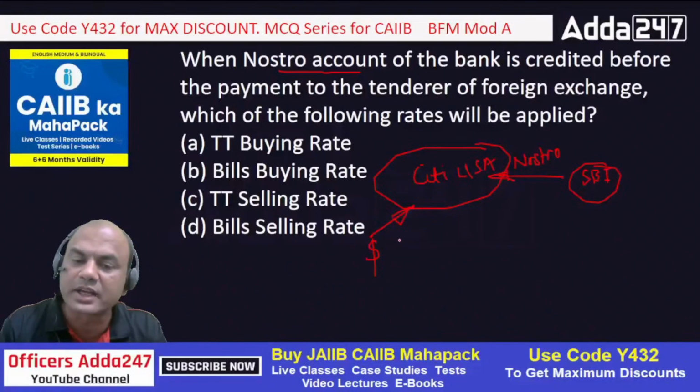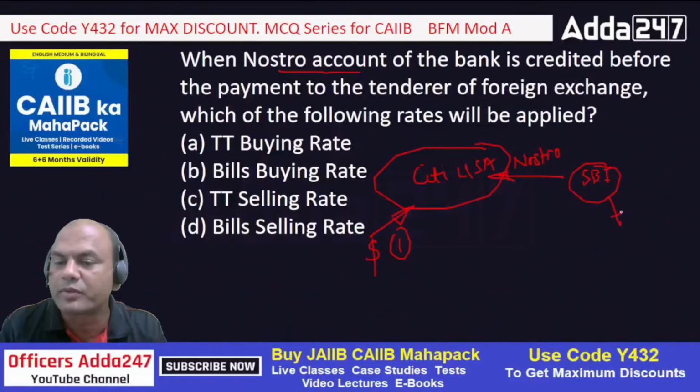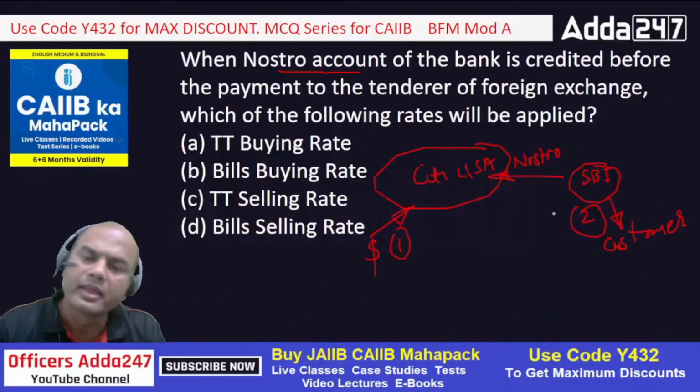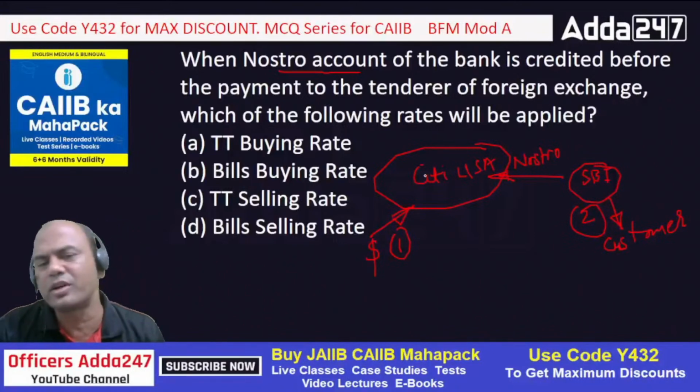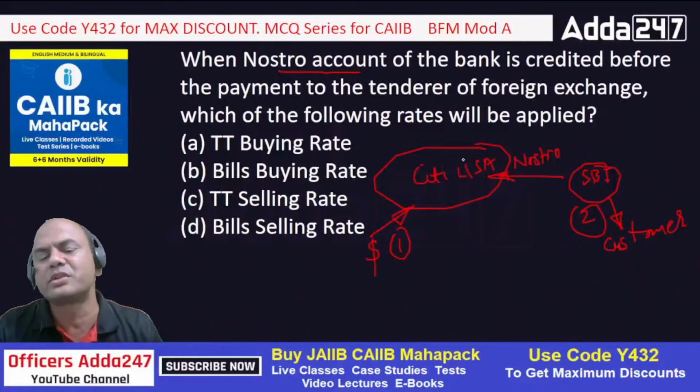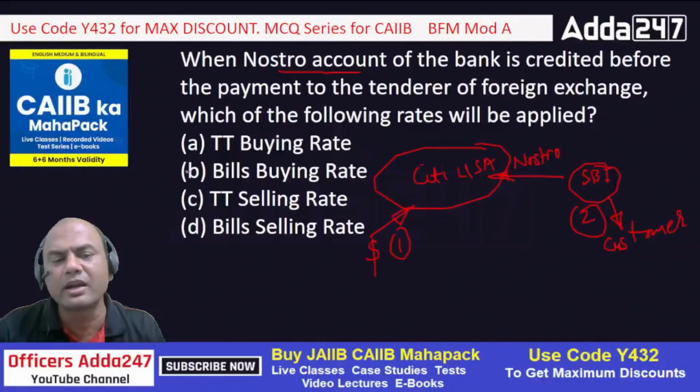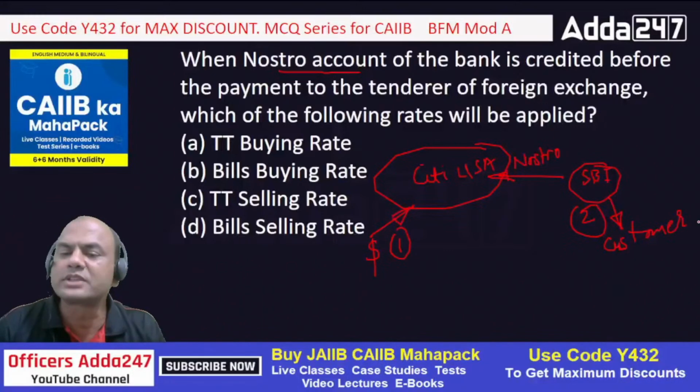Means the dollar is first credited to the Nostro, and then SBI gives the funds to the customer. This is step number 2. I am giving the funds to the customer later; first I am getting the funds. So is there any risk involved? Dollars I have got, I have checked my Nostro, funds are there. So will I be using the bill rate now? If there is no risk involved, will I be using the bill rate?